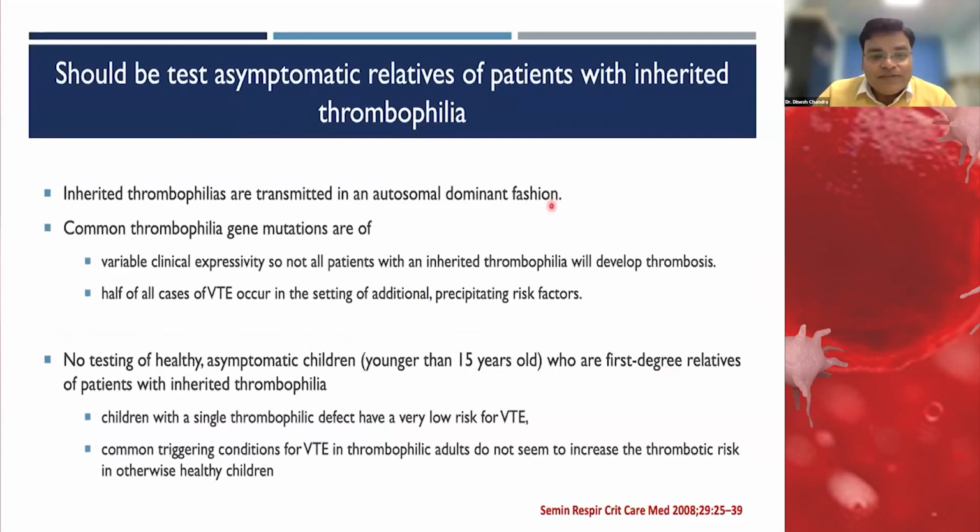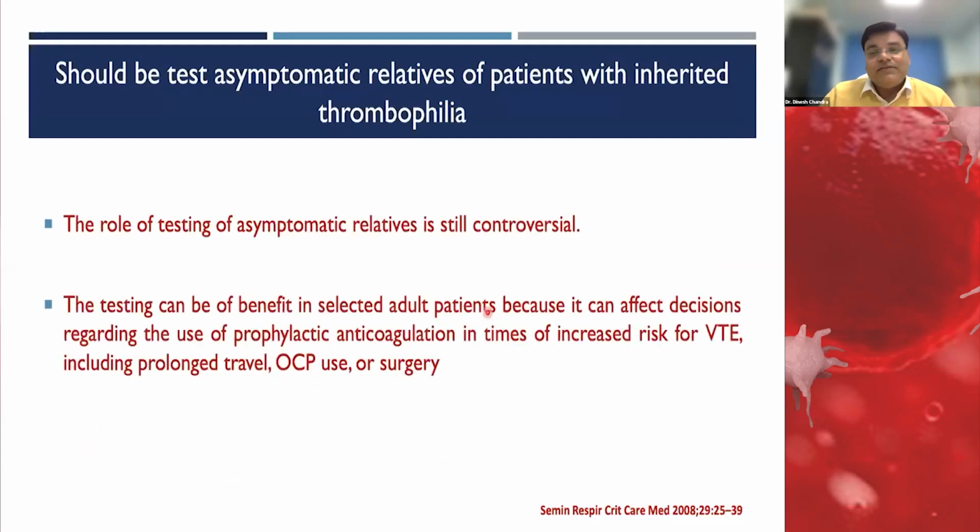So the recommendation says there is no testing of healthy or asymptomatic children less than 15 years of age who are first degree relatives of a patient with inherited thrombophilia. Because, as I told, the penetrance is different, the presentation is different, and the risk of thromboembolism is very low. So that's why they don't recommend it in such young children.